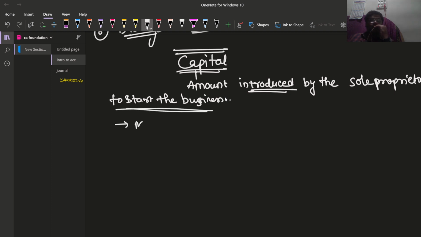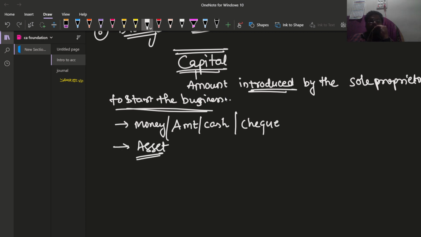It can be in the form of money, that is cash, or you can bring a cheque also. It can be an asset also. He can bring plant and machinery directly, which he has already purchased, to start the business.